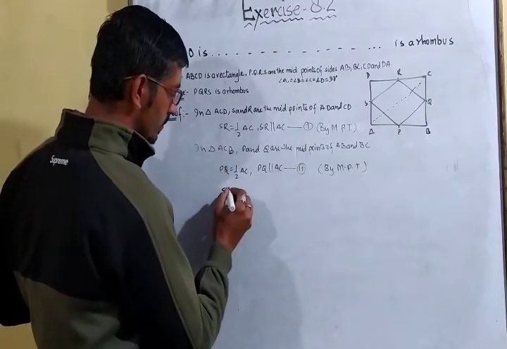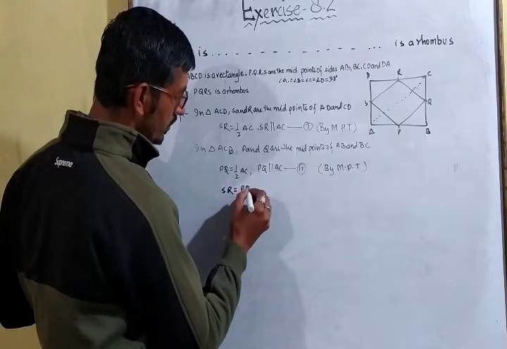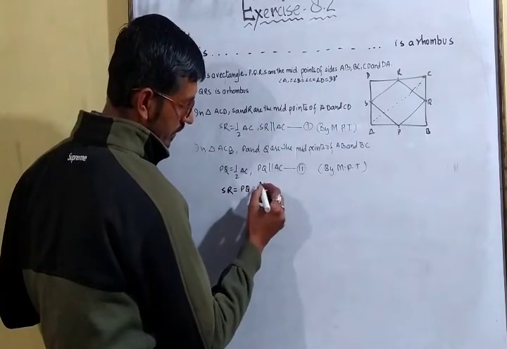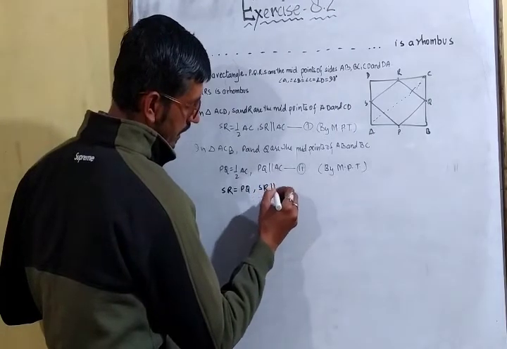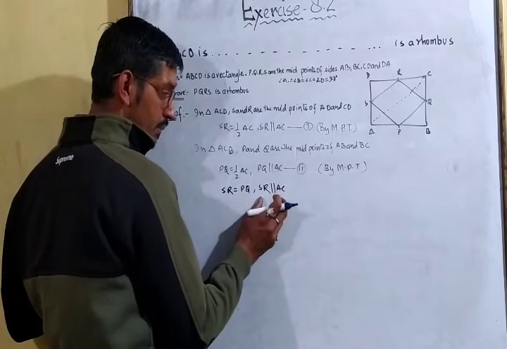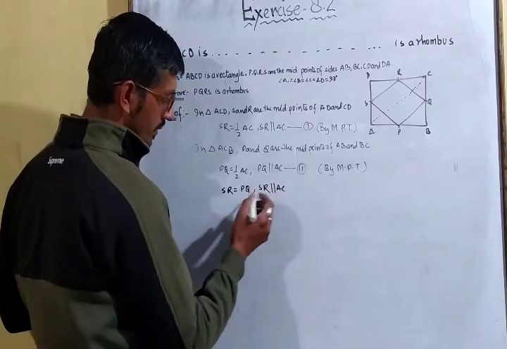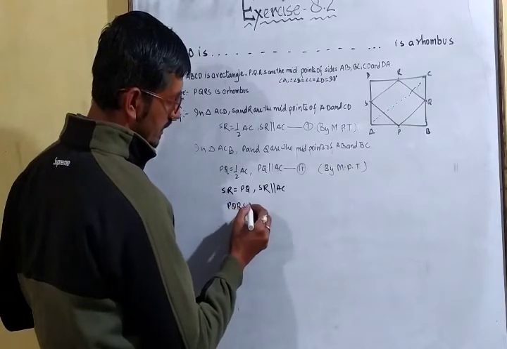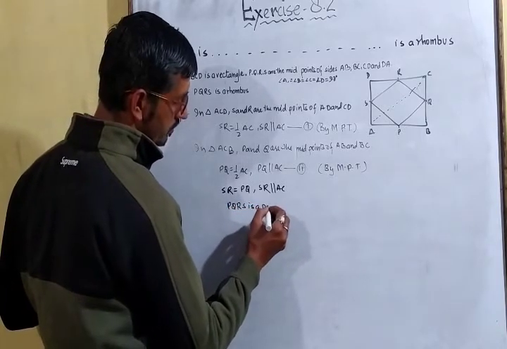Now what we can conclude from this? SR is equal to PQ because both are equal to half of AC, and SR is parallel to AC. If one pair is equal and that pair is parallel as well, so what we can say? PQRS is a parallelogram.